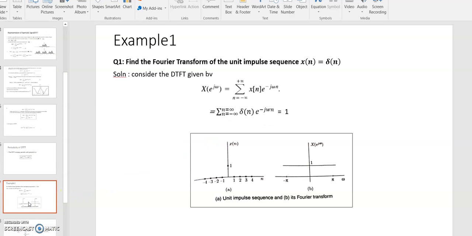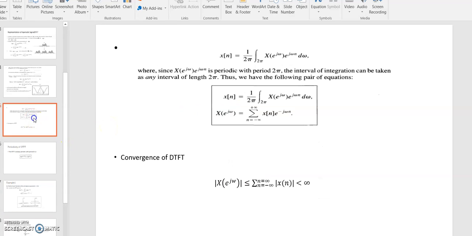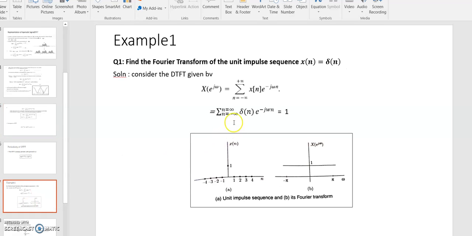Now come to the various examples. This is the first example in which you have to find the discrete time Fourier transform of the given signal x[n] equals delta[n]. Right? So take the formula. Here we have derived this formula. This is the discrete time Fourier transform. Take this formula to find the DTFT. Here we have written this formula.